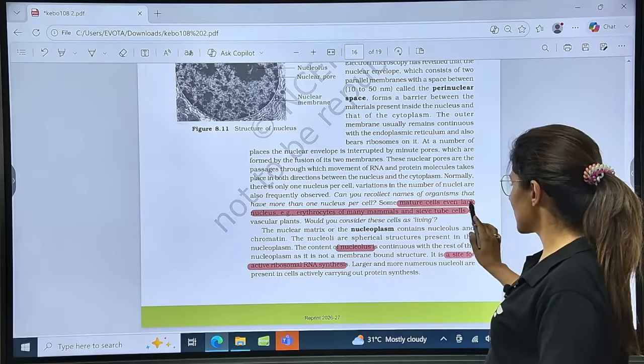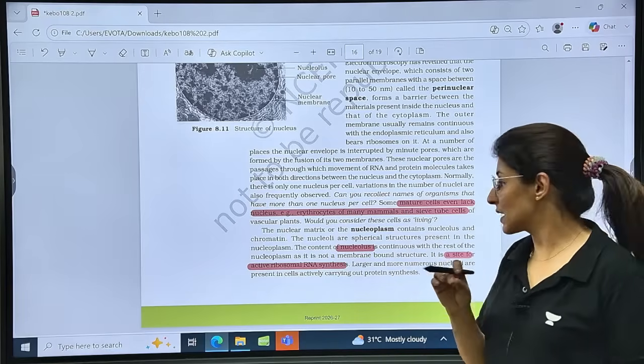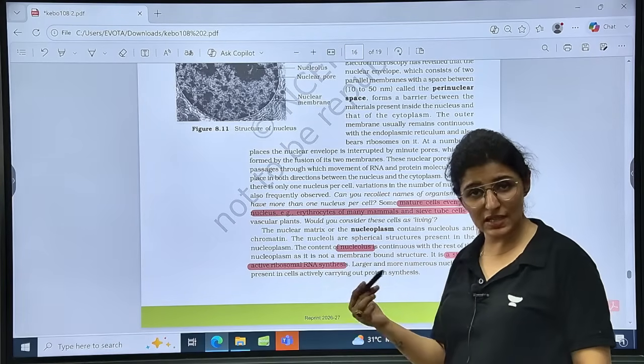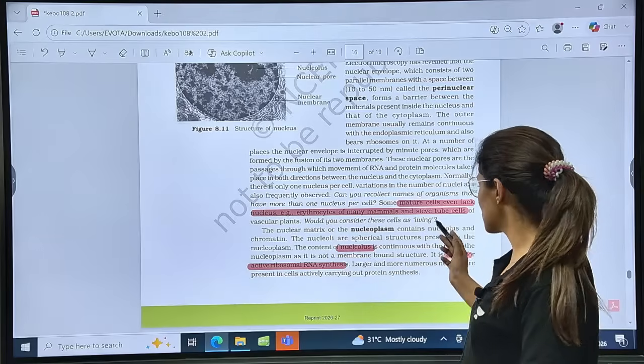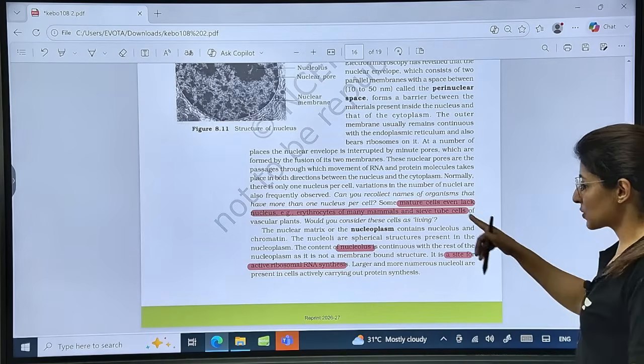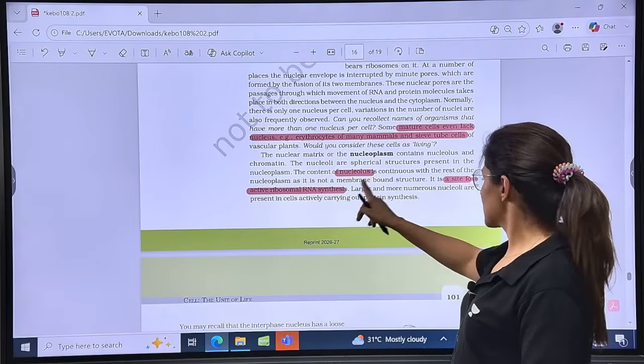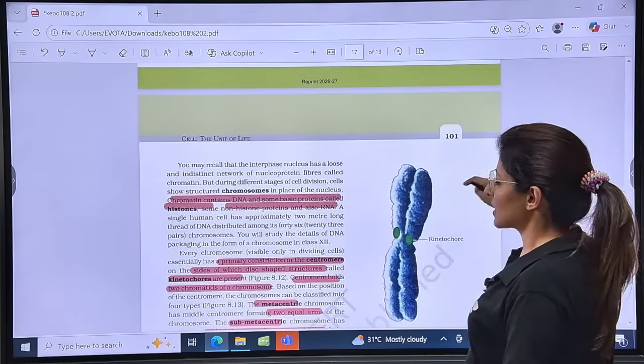Now, mature cells can even lack a nucleus. So you should know the names and examples of cells which lack a nucleus. One is RBCs in most mammals, and sieve tubes in vascular plants. Is this clear? That is why they need companion cells. So the nucleolus is the active rRNA synthesis site, we have discussed that.